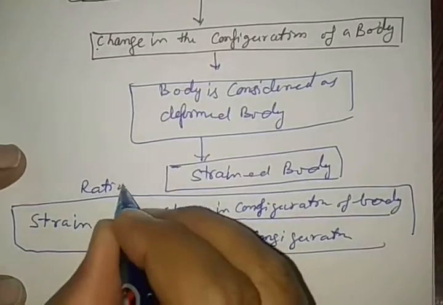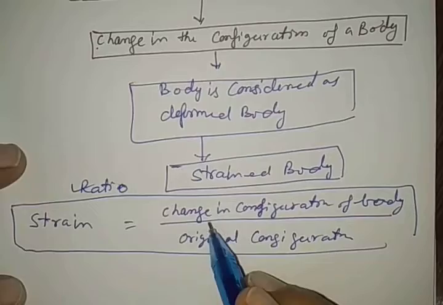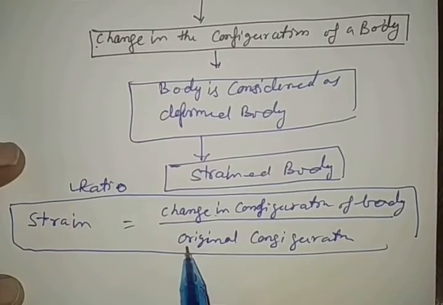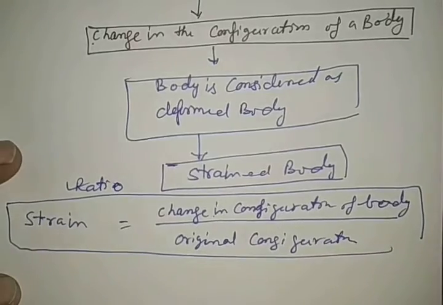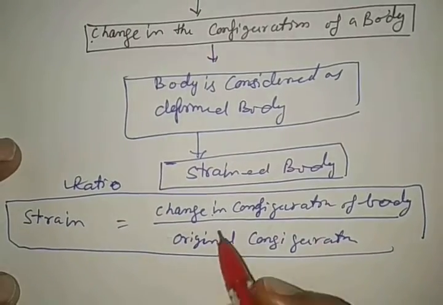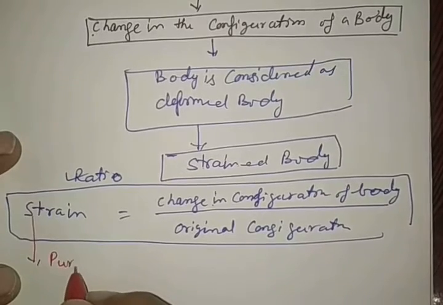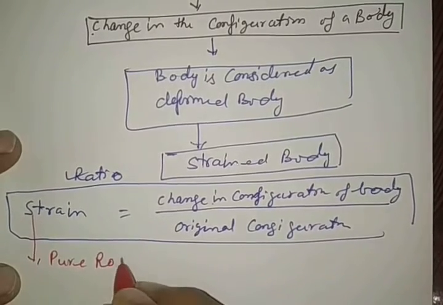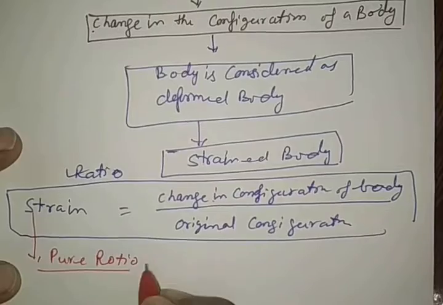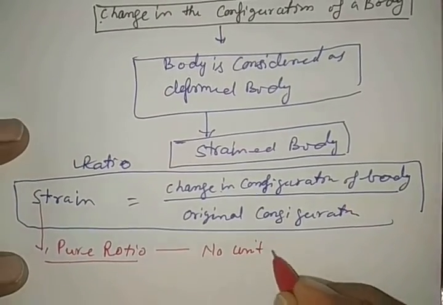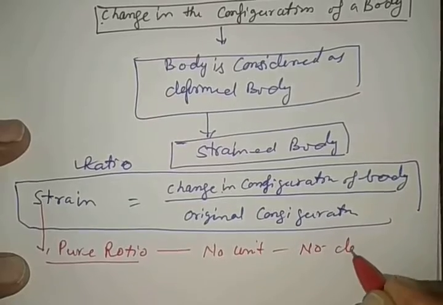See very carefully here. It is a ratio of what? Change in configuration of body by original configuration. This strain is a pure ratio. Pure ratio means it has no unit, no dimension.